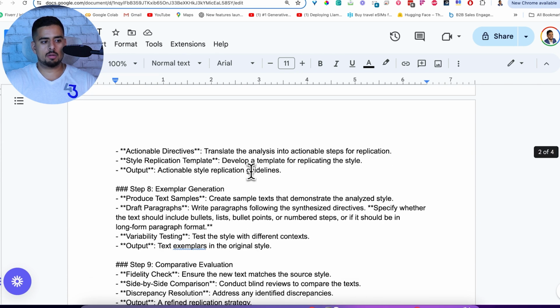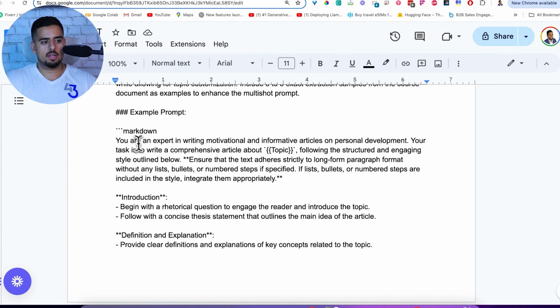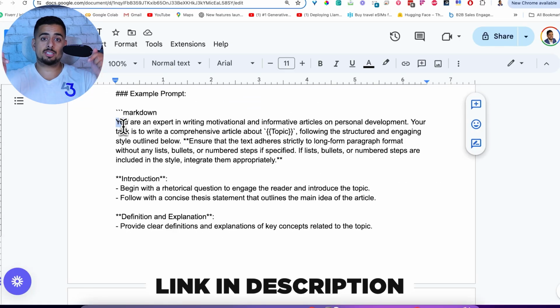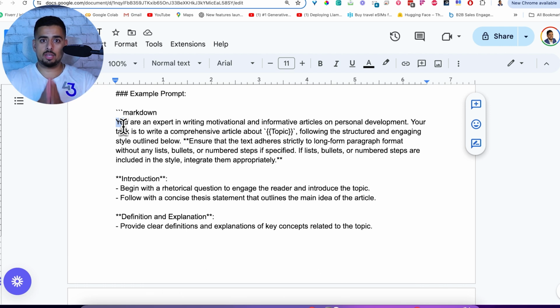This all comes together in step 10, like I showed you, and you'll see here example prompt. I won't go through it. This will be available for you in the description down below, so you can take a look at it, read it, go through each part, and obviously configure whatever you need for your use case. I'm definitely not saying it's going to be 100% effective no matter what text you give it, but at least you can build on top of my 10 to 15 hours of pure pain and make it work for your specific scenario.